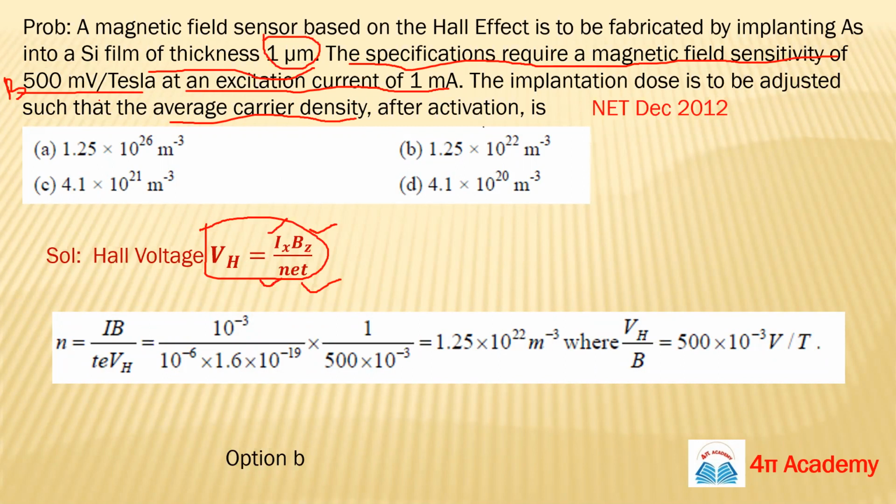This is mV upon Tesla. See the unit, guys: it is Hall voltage upon B. So put in the values and find your answer. So this is your option B.